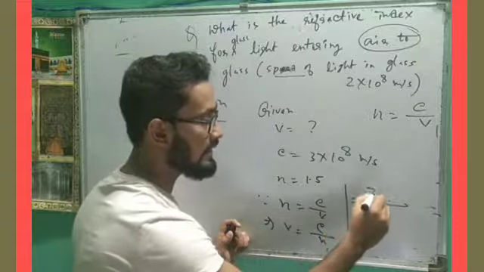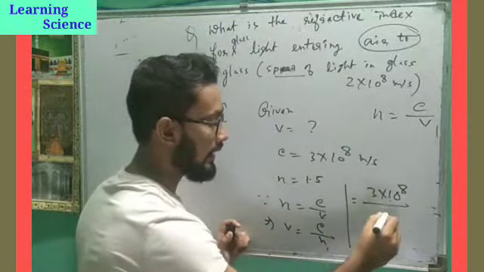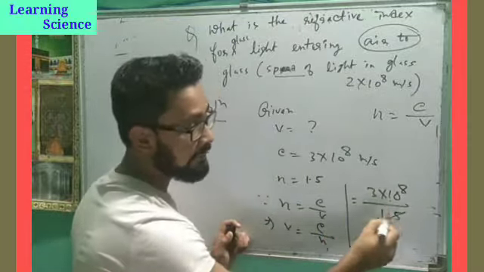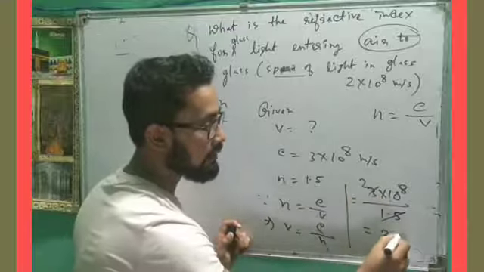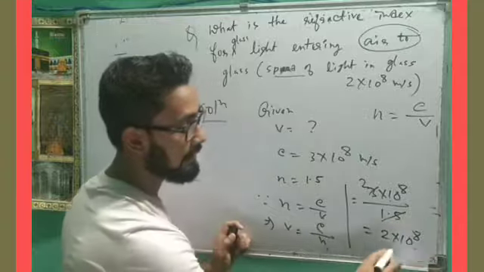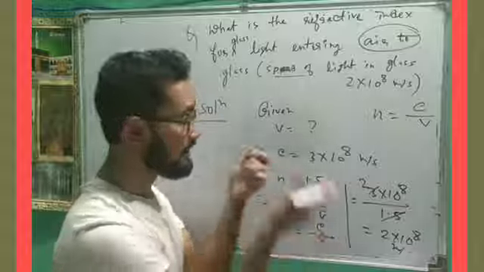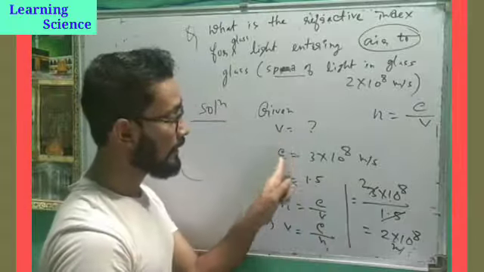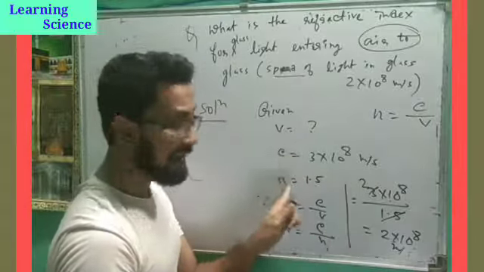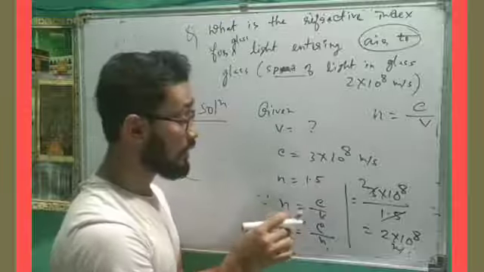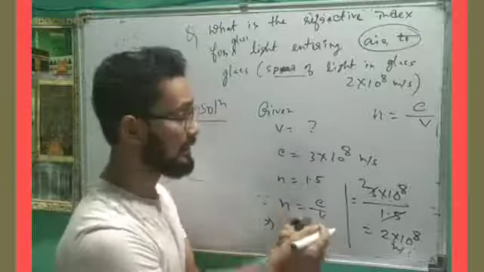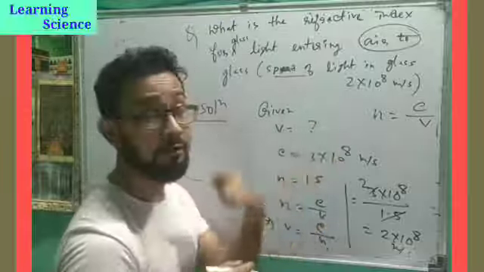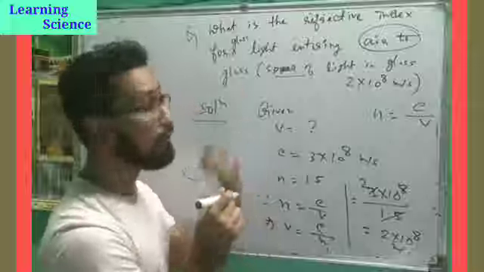What is the value for c? 3 into 10 to the power 8. And what is the value for n? 1.5. So the answer will come 2 into 10 to the power 8 meters per second. They may ask the question like this also, where they give the value for c and the value for n and ask you to find the speed in the medium. They will give any two and you will find out the one. Try to do more from this.